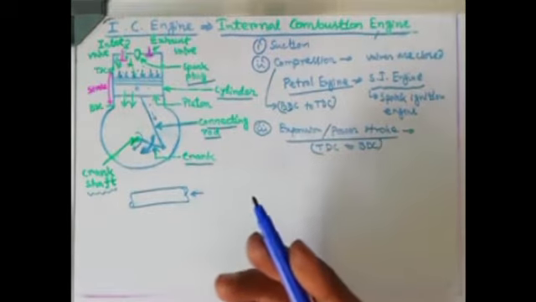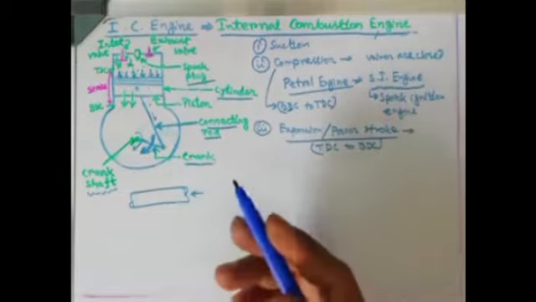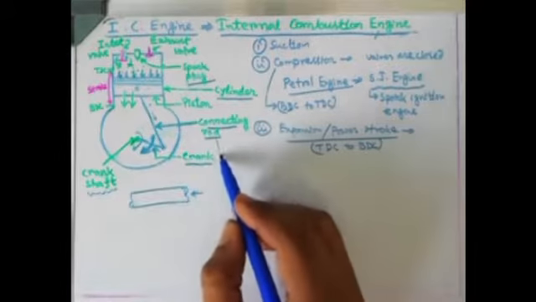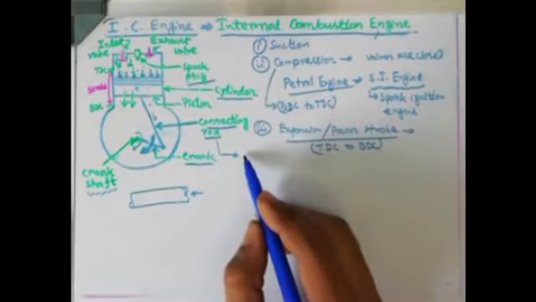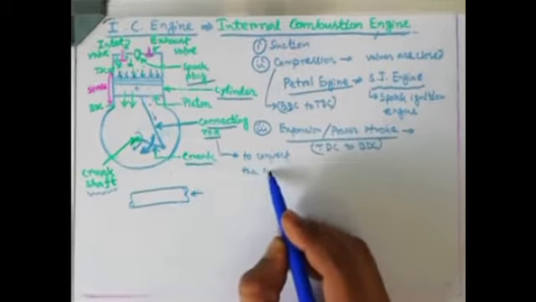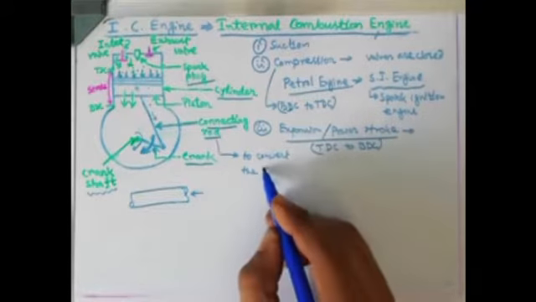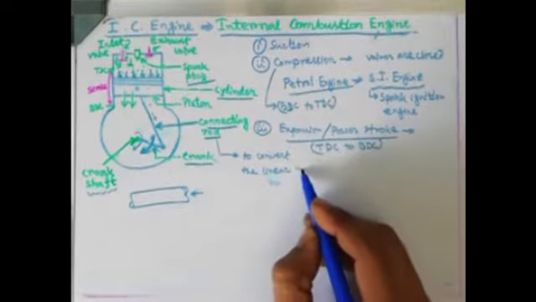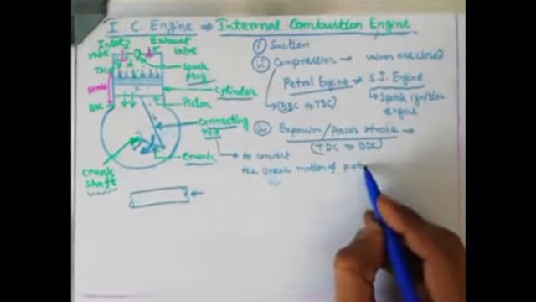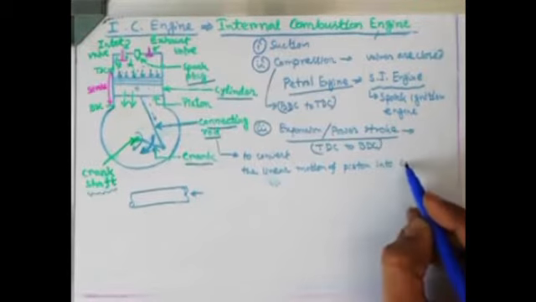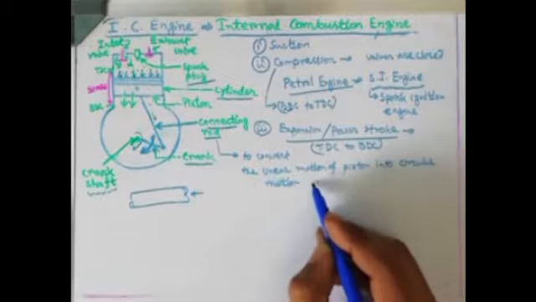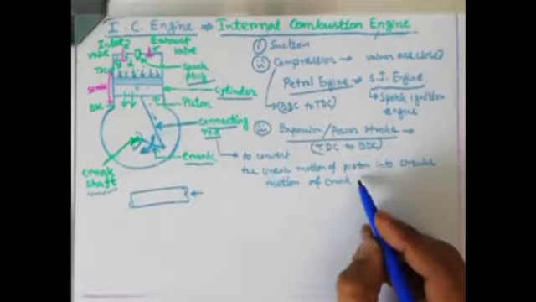I think you have already seen the video, so it will be very easy to understand if you have seen the 3D modeling. So basically this connecting rod is a very important element. It is helping to convert the linear motion of piston into circular motion of crankshaft. It's a very important thing.